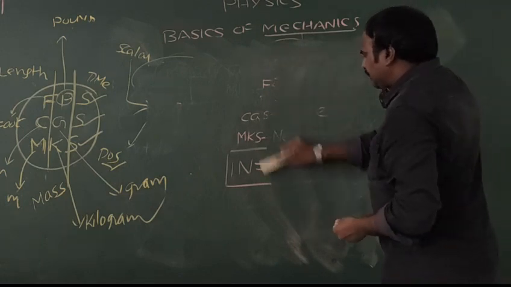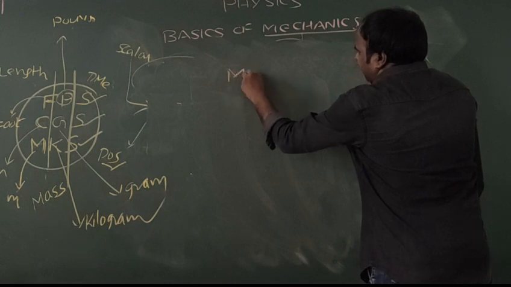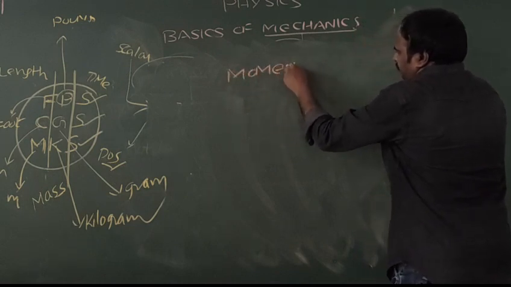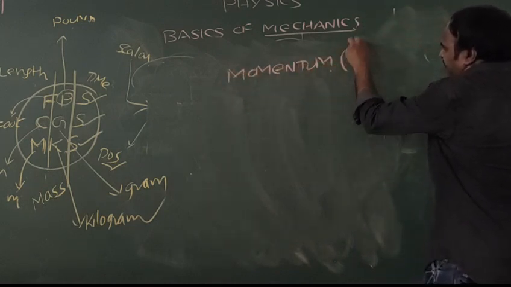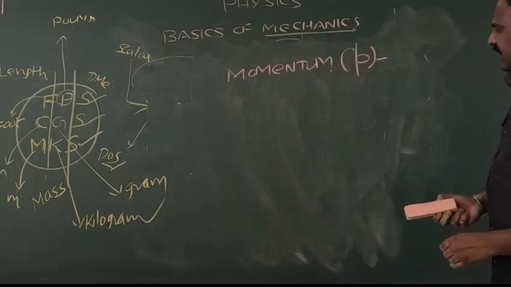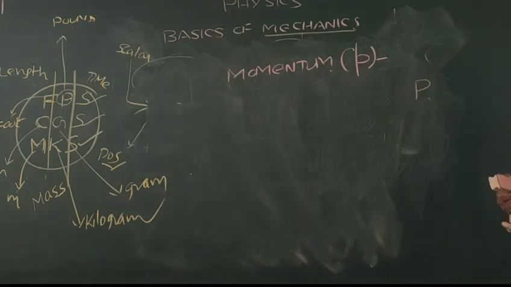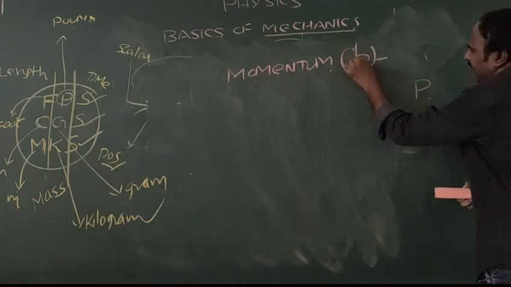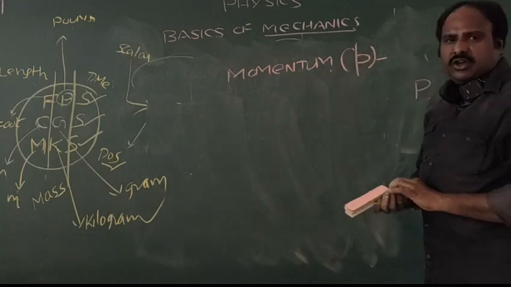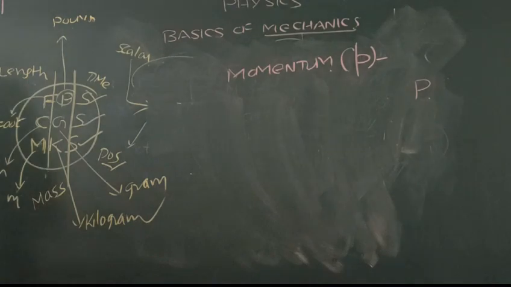And one more term which we want to discuss in mechanics is momentum, which is indicated by small p. See, capital P indicates a point, small p indicates momentum. So, be careful of the terms capital P and small p.